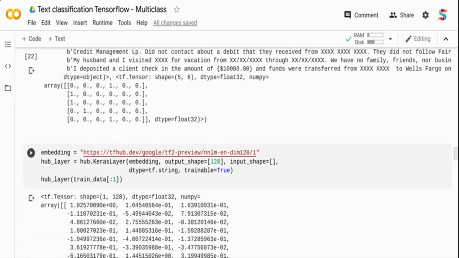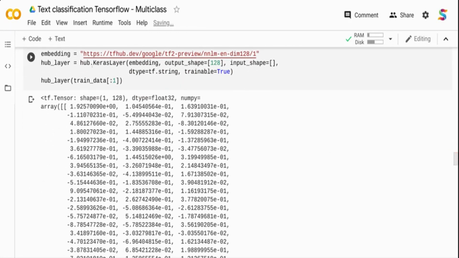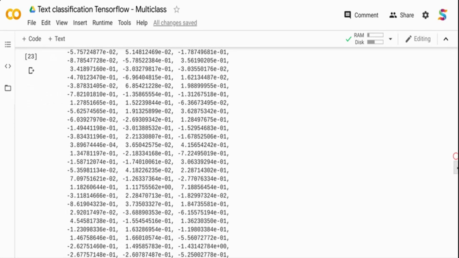Then I'm telling my hub.KerasLayer, I am passing this embedding column and I'm telling it the output shape is 128. Basically, this is a 128 dimension embedding layer. There is also, I think, a 50 and a 20 dimension embedding layer. You can use any of them. I'm using the 128 dimension embedding layer. I'm telling it my output shape is 128, and I'm just printing the output data. If you see, it's going to take each and every train data item, first one, and create a 128 representation embedding layer. That's what this training data will turn into.